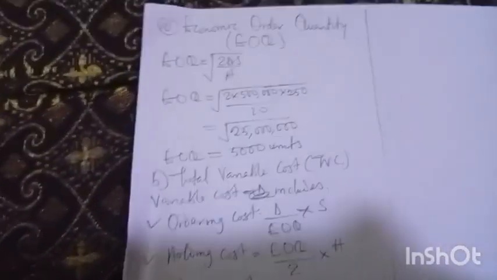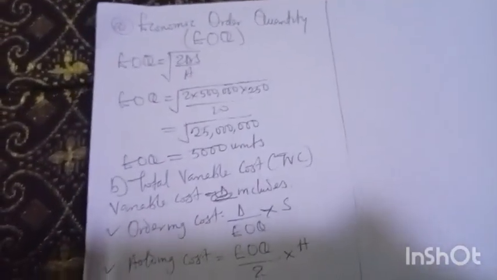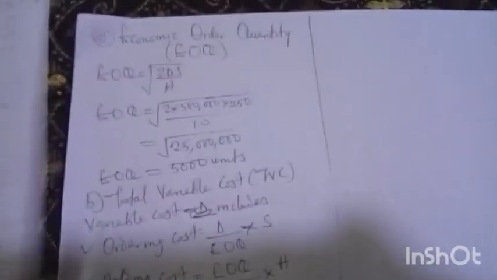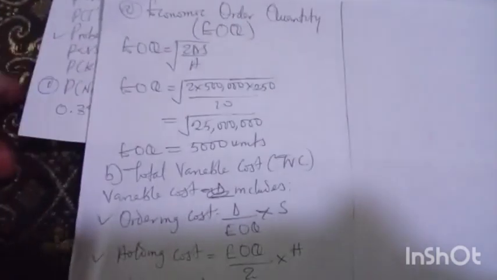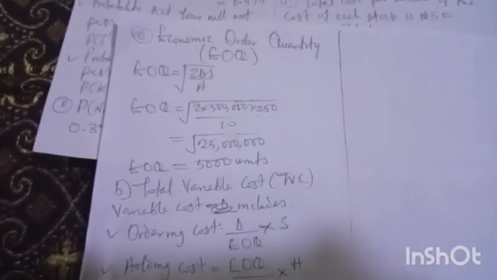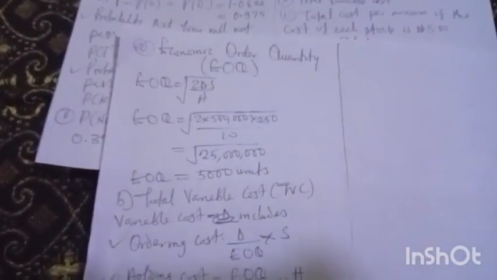Now I solve everything comprehensively here. The first question says you should find the economic order quantity. I should place the question beside you. To find the economic order quantity, it has its own formula. That's the square root of 2DS over H.